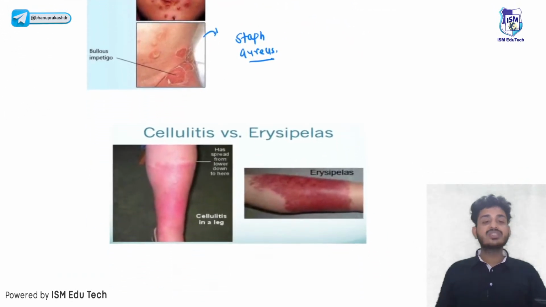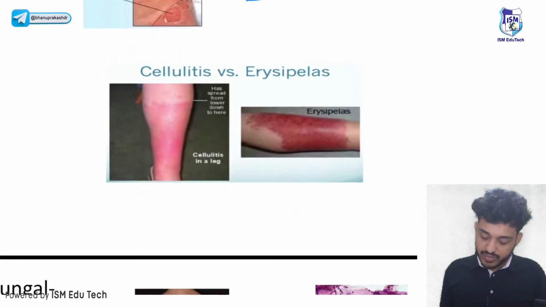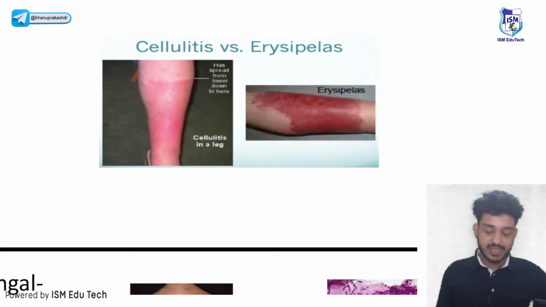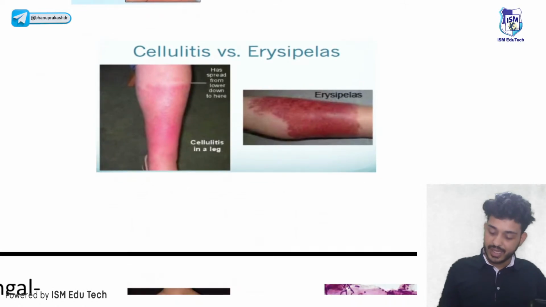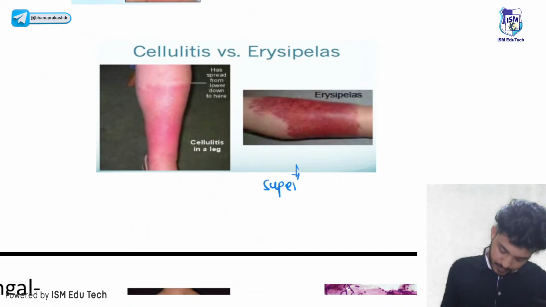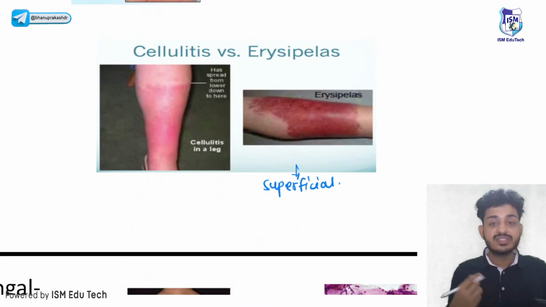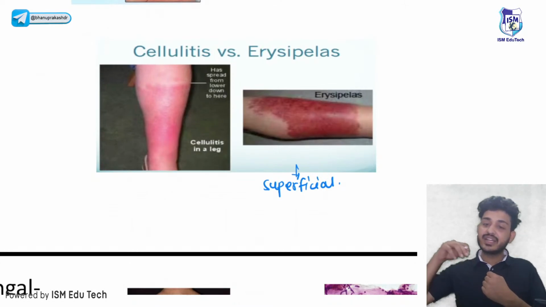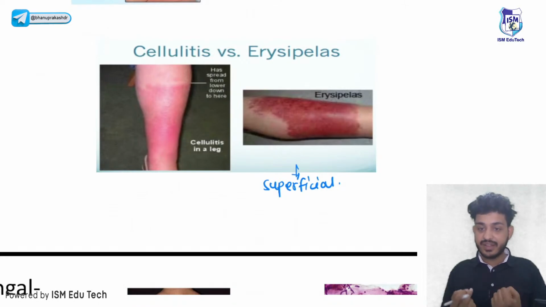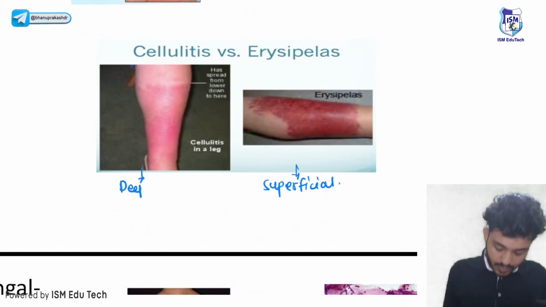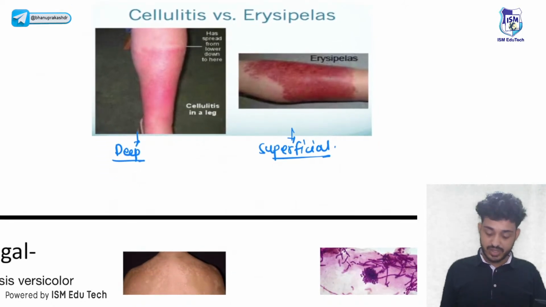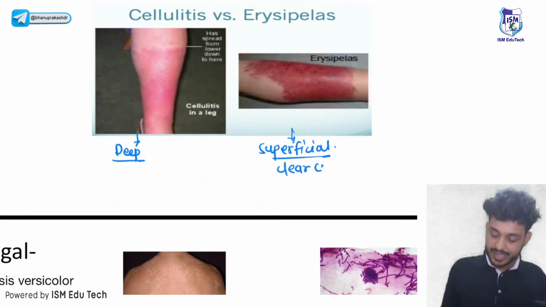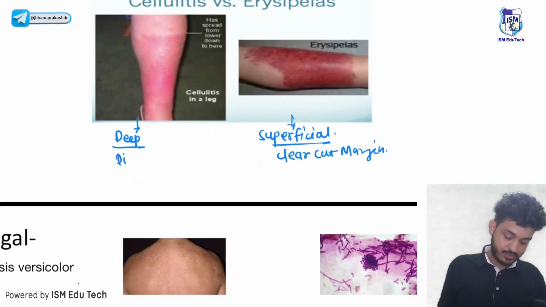Now let's talk about cellulitis versus erysipelas. Both of these look like similar things, but these are not similar. It is very important to understand that erysipelas will be superficial, while cellulitis will be deep. Cellulitis will be extending up to the subcutaneous, till the fat cell layers. So that will be deep, and this one will be superficial. Second thing will be demarcations. There will be clear cut margin, or they are sharp. This will be diffuse.